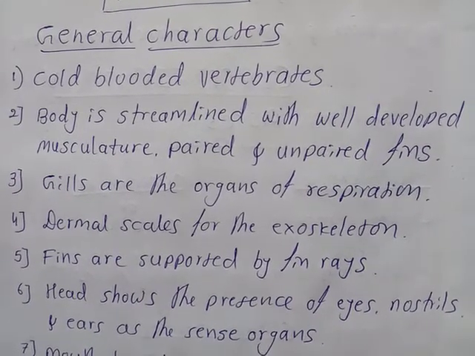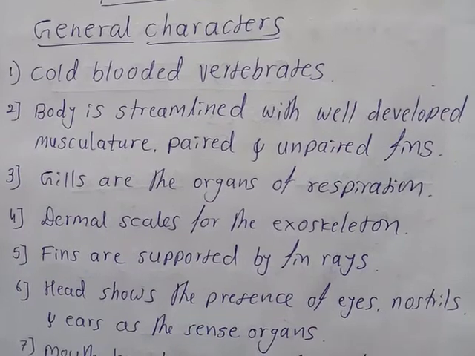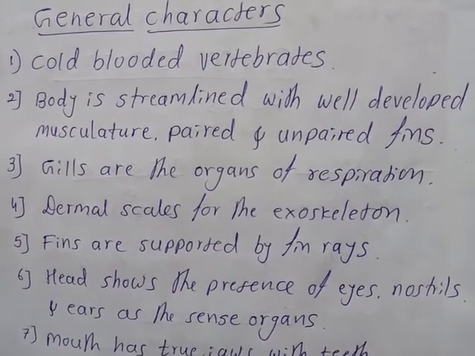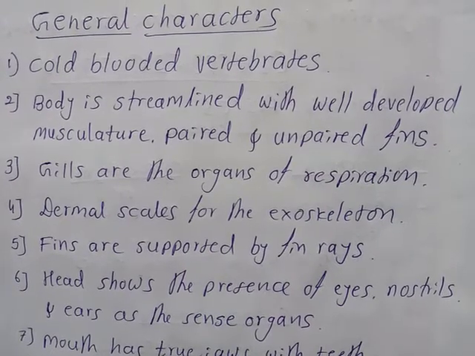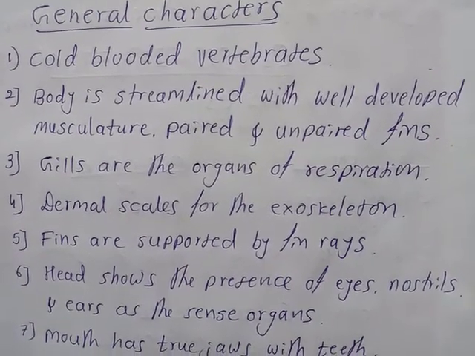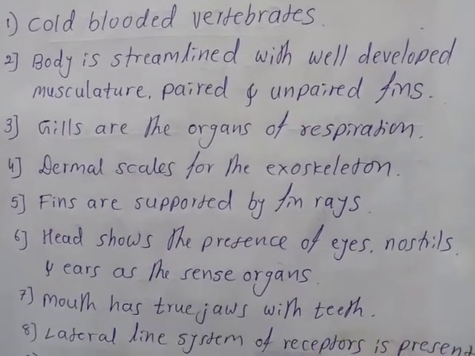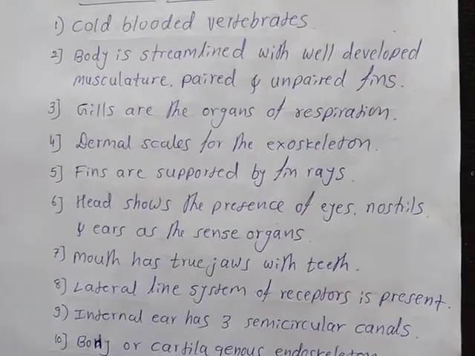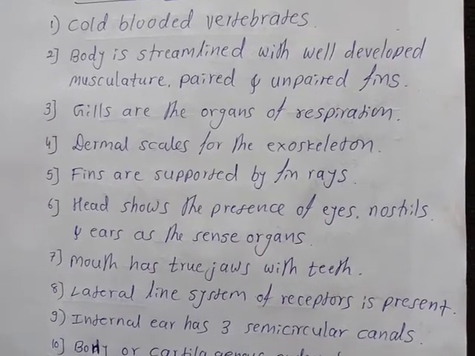They form the exoskeleton. Fins are supported by fin rays. That is, fin rays support the fins. Head shows the presence of eyes, nostrils, and ears as the sense organs.